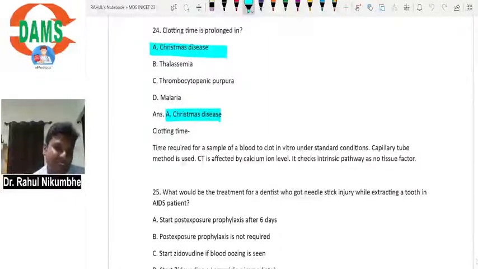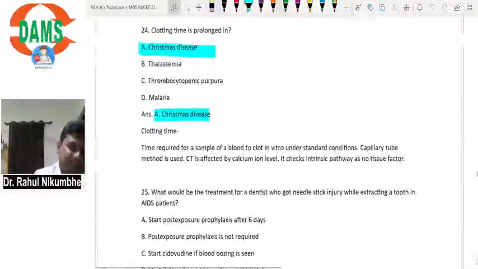Thrombocytopenic purpura, platelets are decreased. So the patient may have increased bleeding because of the decrease in platelets. There will be a defect in the formation of the secondary platelet plug. Okay, but clotting time is not going to increase. Clotting time is clotting outside the body. So thrombocytopenia is the problem when blood is coming out of the body and it is not able to clot, not inside the body. Malaria. Now malaria can cause a decrease in platelets.